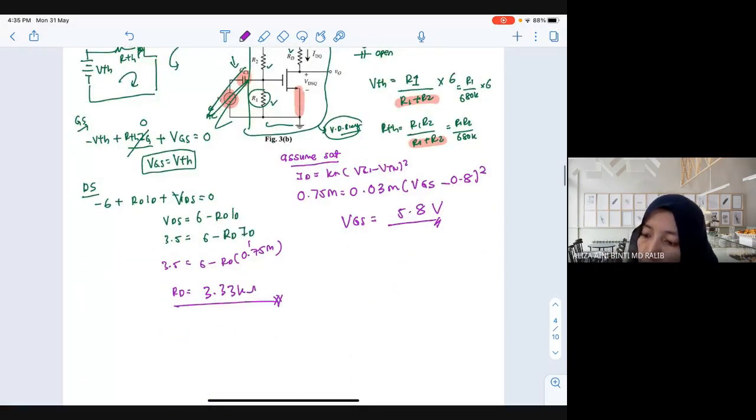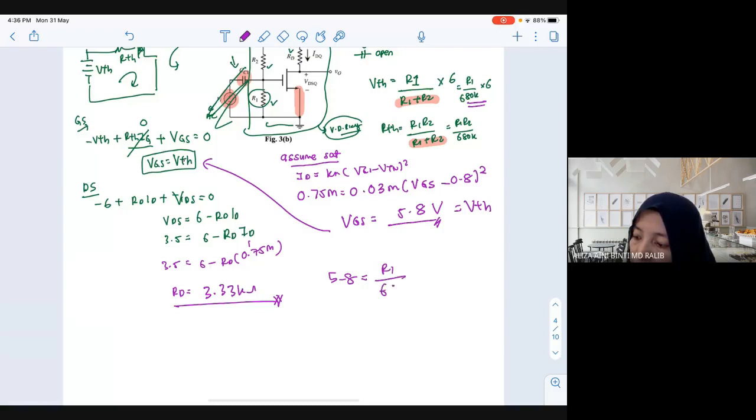You are going to put this VGS here, means your VGS is actually your VTH, right? So from this equation, you just plug in. So 5.8 equal R1 divided by 680K multiplied by 6, then you can get your R1. And then how you can get your R2, just put here. Okay, so I believe from here you can solve it.